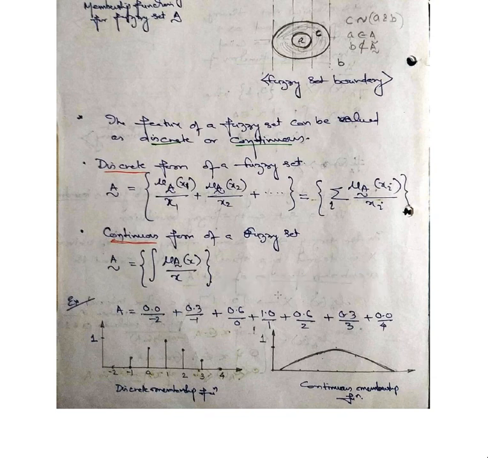So in the fuzzy set we have two things: x_i and mu of x_i, that is, mu A of x_i. Now here is an example to try to see. A is defined as 0.0 by minus 2, 0.3 by minus 1, 0.6 by 0, 1.0 by 1, 0.6 by 2, 0.3 by 3, and 0.0 by 4. Now this is distributed in terms of discrete values, where we put all these values on the denominator side on the x coordinate, and the numerator side gives the